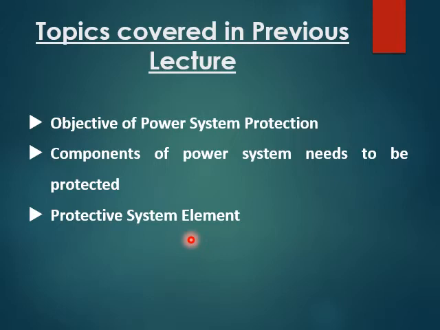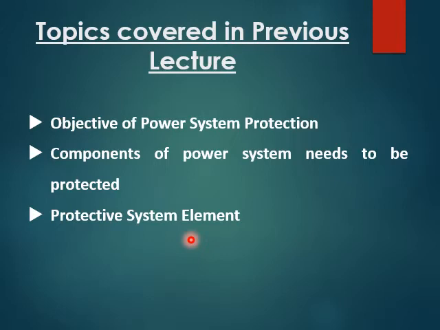Next would be the relay. The relay is a compact device designed to sense a fault, and the fault sensed by the relay is given to the circuit breaker to trip whenever the fault occurs.